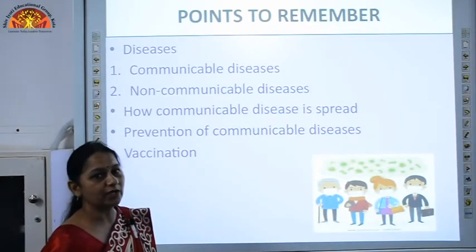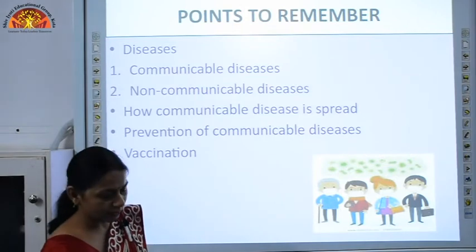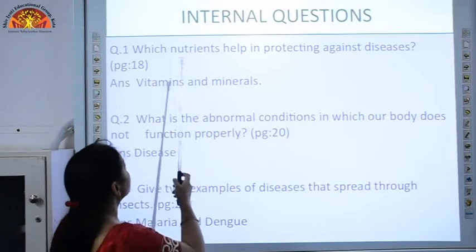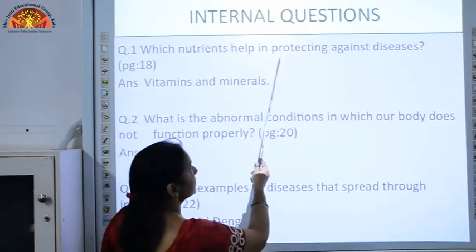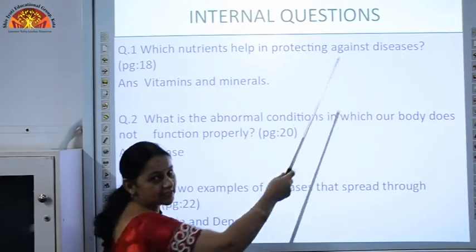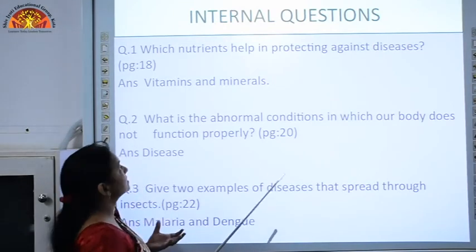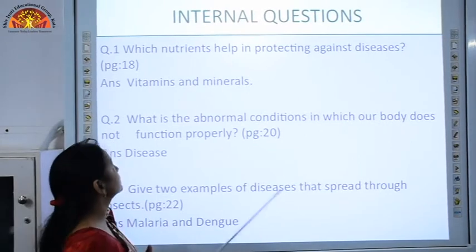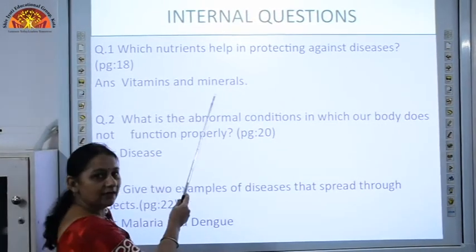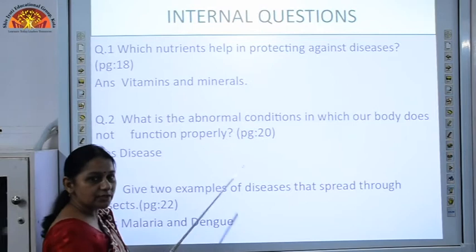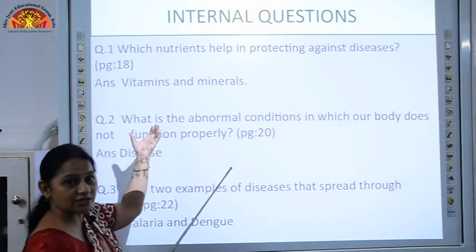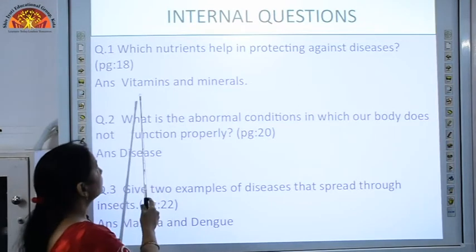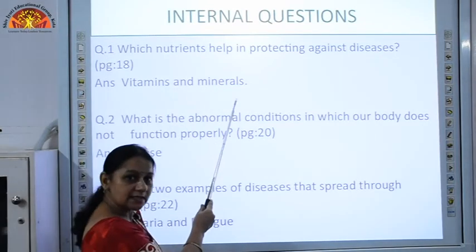Now we are going to discuss the internal questions of the chapter. The first internal question is, which nutrient helps in protecting against diseases? We have done the various nutrients, and the nutrient which helps our body to protect against diseases is vitamins and minerals. So students, you have to write this question on page number 18, and mark the answer on the same page.